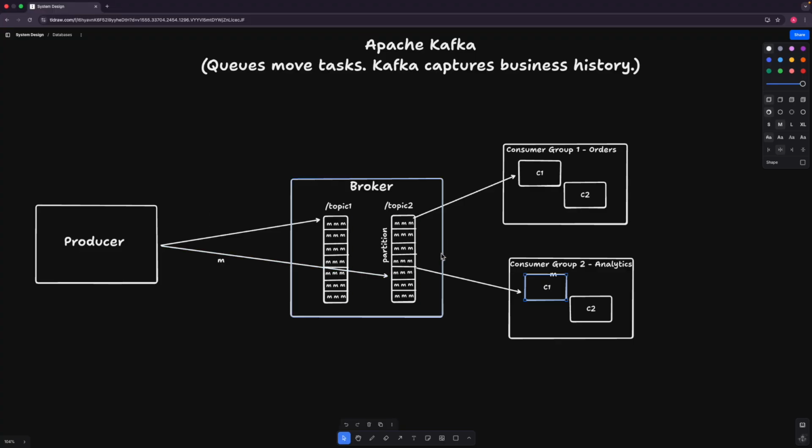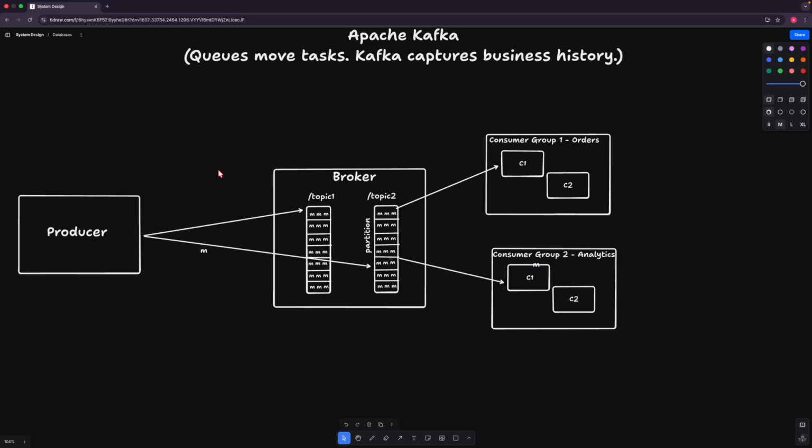Next, let's discuss what are the major or core features of Apache Kafka that make it stand out compared to other asynchronous communication services, and why it is widely used in the industry. So let's discuss some of the non-negotiables regarding Apache Kafka.